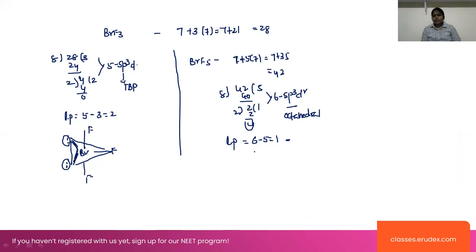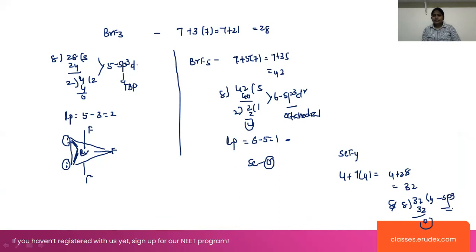And this has 6 valence electrons. SeF4: 6 plus 7 into 4, which equals 6 plus 28, that equals 34. 34 can be divided by 8. 8 4s are 32 and 2 1s are 2. So this will be sp3d hybridization.